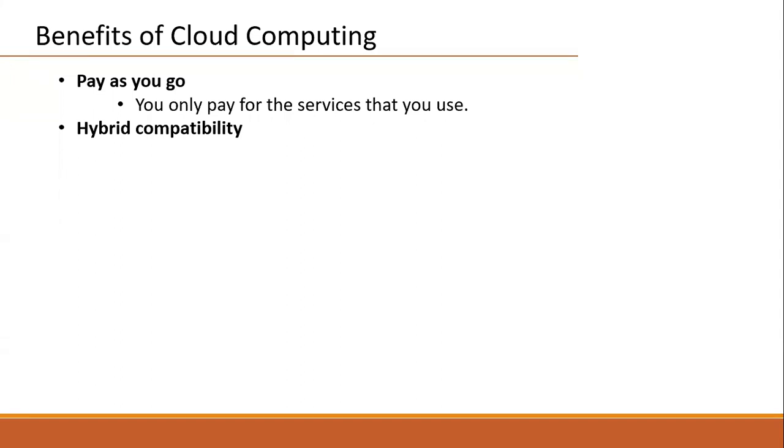On premises we have some servers, and we can still use those servers and merge them with the cloud servers. Let's say the primary server is in the cloud and the secondary server is in the on-premises environment. That is called hybrid compatibility.